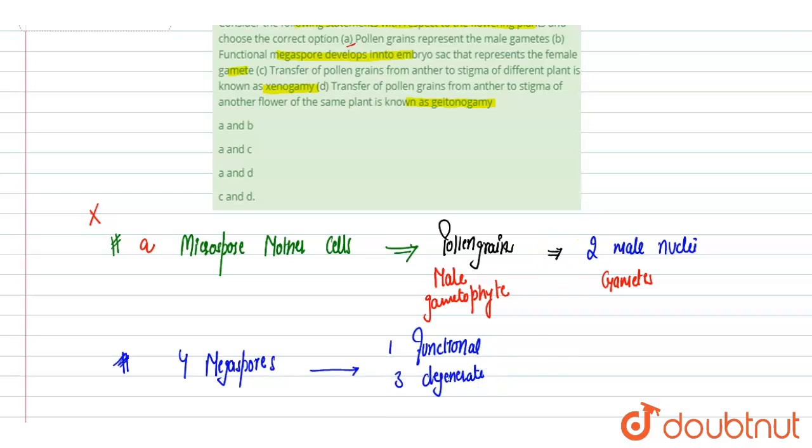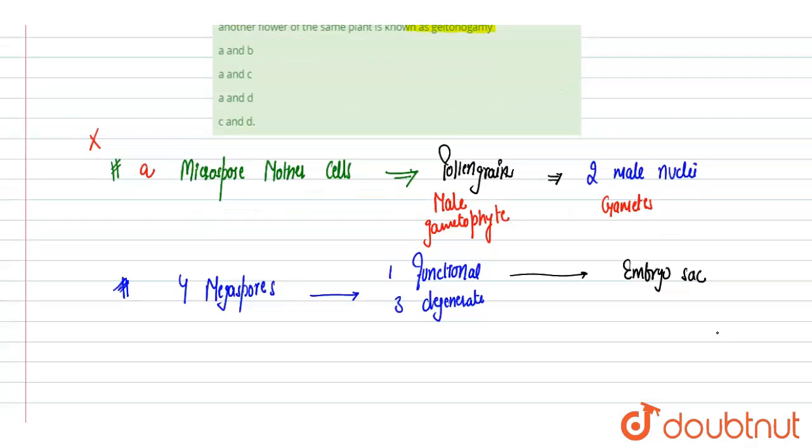The functional megaspore develops into the embryo sac. This embryo sac carries the female gamete that is called the egg.